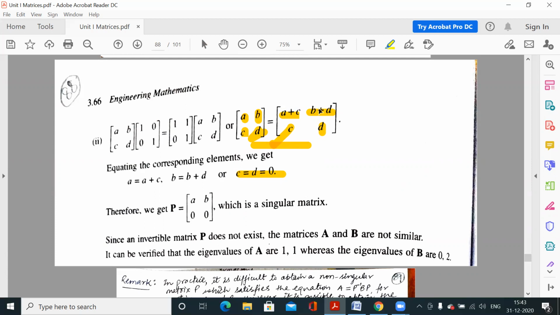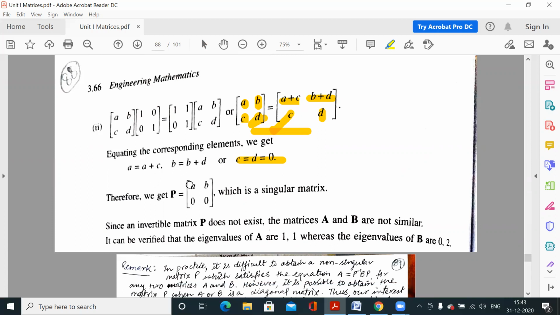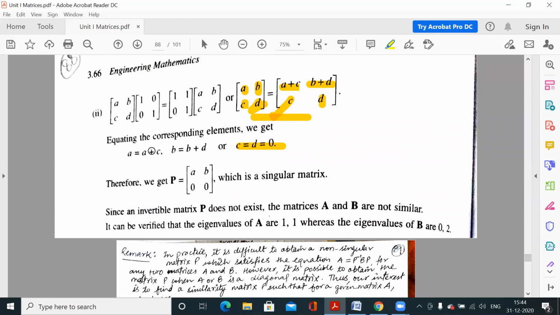Again, b is equal to b plus d, that means d must be 0. Now we have the other variables. If c is 0 and d is 0, then a is equal to a, b is equal to b. So any matrix of this type is P. So we have matrix P with a, b, and c is 0, d is 0.